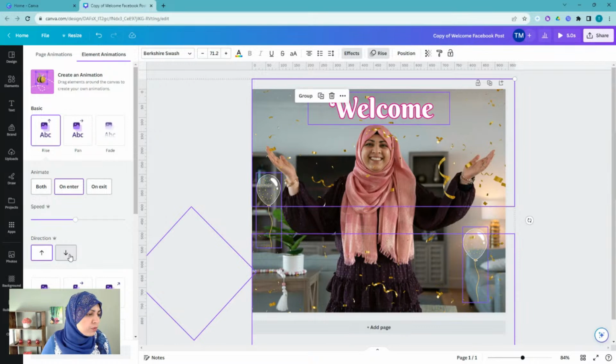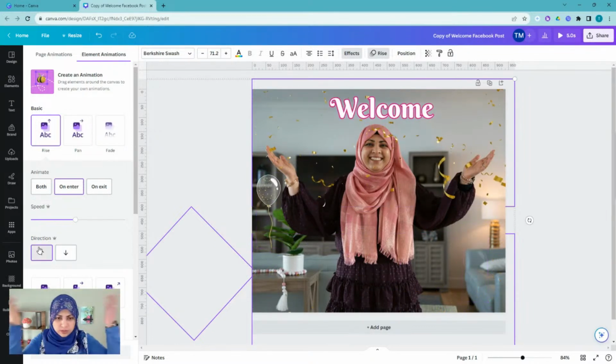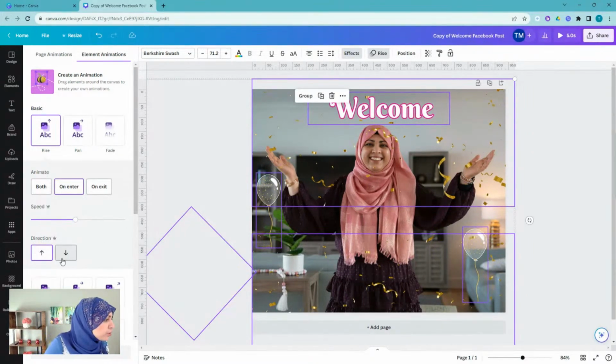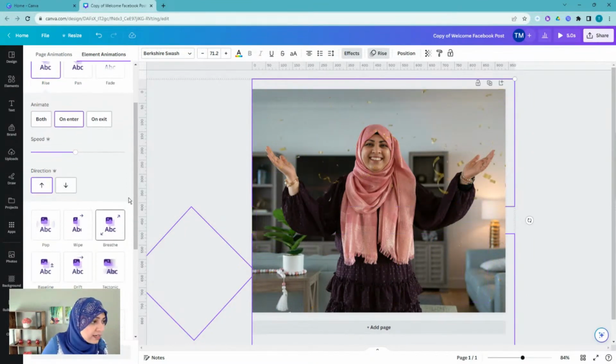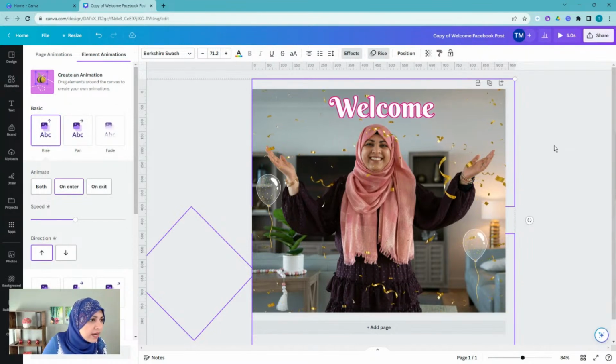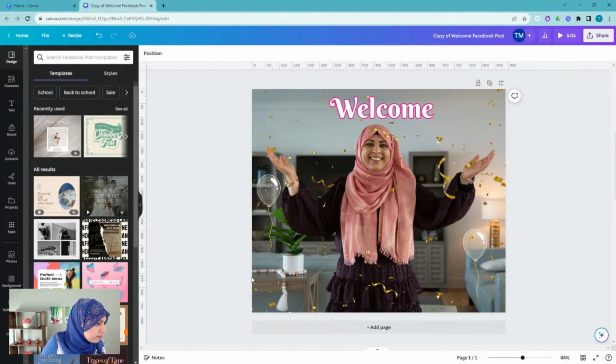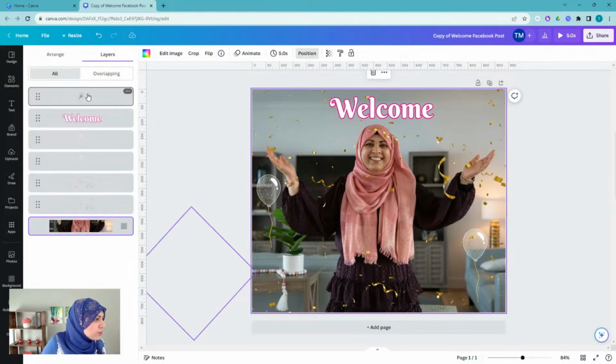From top to bottom does not make sense in this one, right? I think because they're balloon and confetti going up, I think it's better. So I'm going to leave it like that. And that's it, right? I'm happy with this animation. I'm happy the way it looks. And I am going to just stick with that. Now, what is bothering me is this object over here, this hidden object. Let's see what that is. Let's go explore.